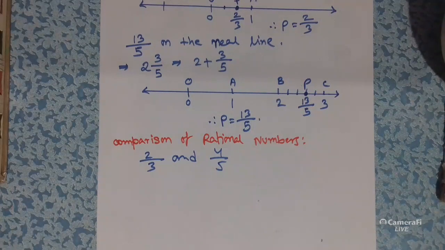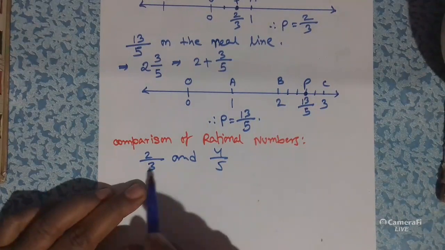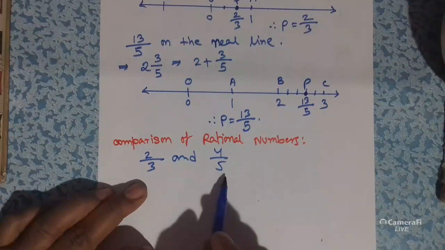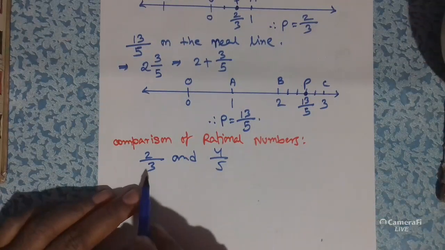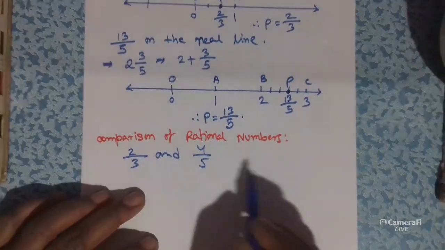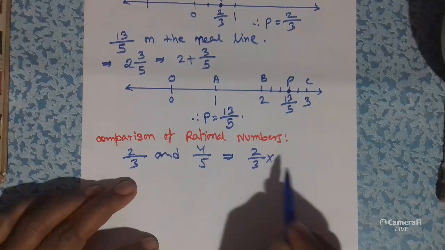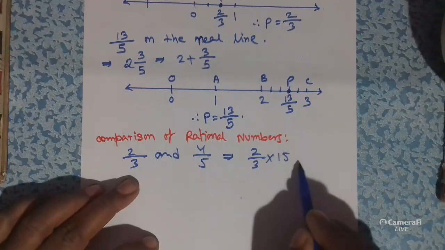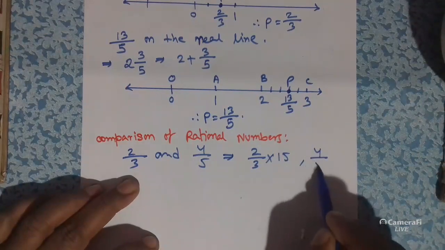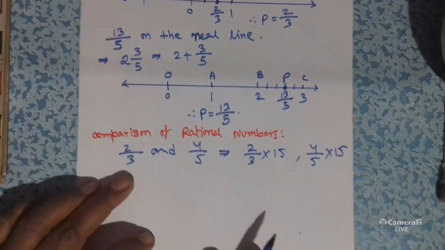So to find which is greater, at first you have to find the LCM of the denominators. So here the LCM of 3 and 5 is 15. After this we have to multiply both the rational numbers by 15.